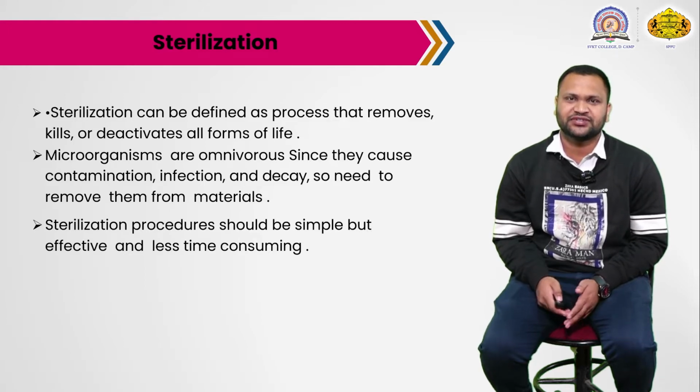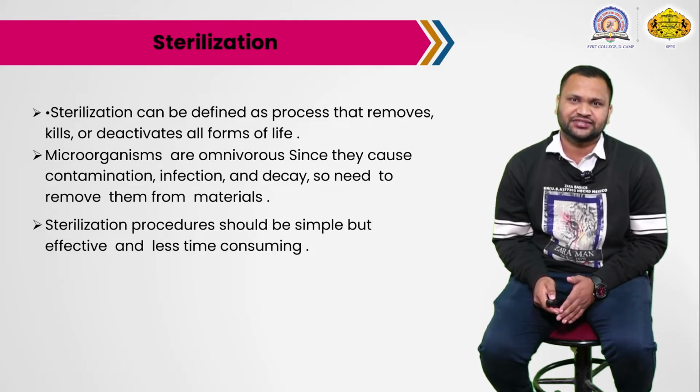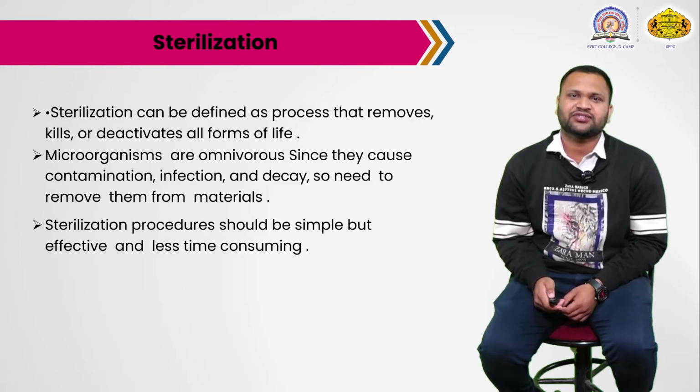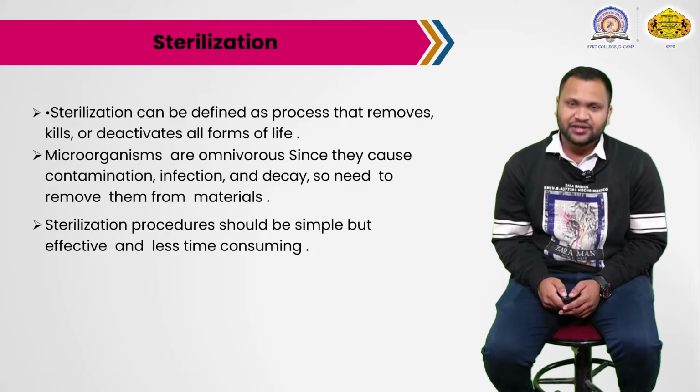Okay. So there are two types of cells. The first one is vegetative cells and the second one is spore cells. Vegetative means completely dividing cells. The spores are just spores, like a particle, and they are not able to divide. So sterilization is the complete removal of vegetative cells and spore cells, the complete removal of all life forms. Microorganisms are omnivorous since they cause contamination, infection, and decay, so we need to remove them from all materials.